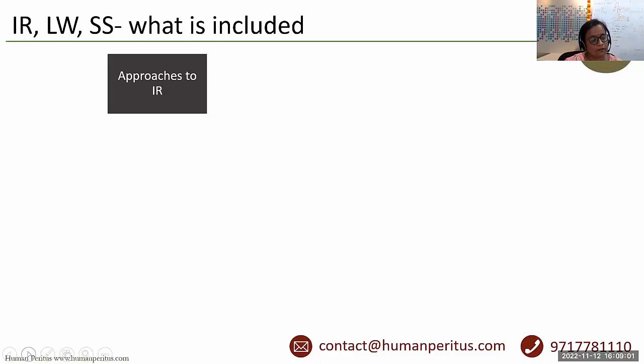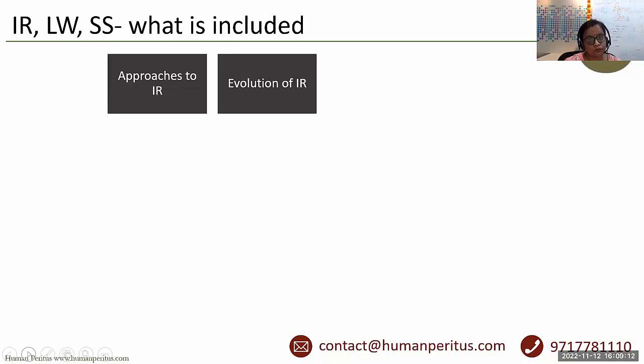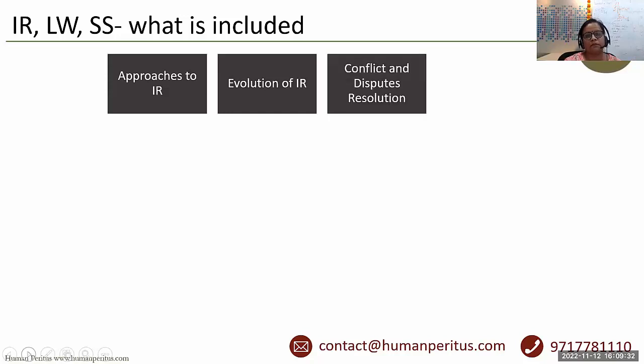Whenever we are preparing IR, we must be conceptually clear about the approaches to IR, right? And evolution of IR. It all belongs to the history of industrial relations, starting from the evolution of the Factories Act 1881. So all the dates and periods we have to learn with respect to the evolution of IR.